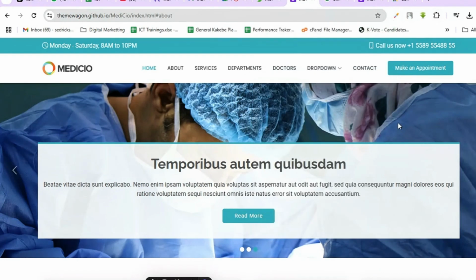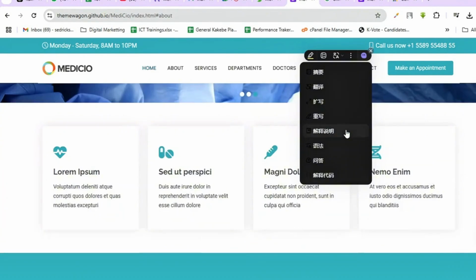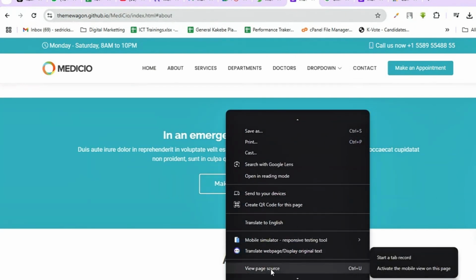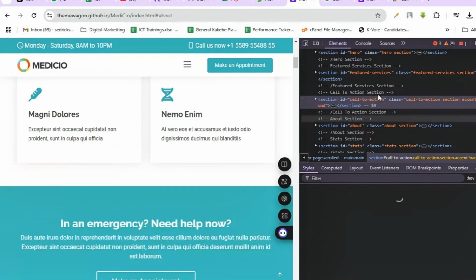Okay, now I realize there are some websites whereby they don't allow you to do any other things added onto it. For example, they don't even allow you to select. This one, at least we can select. So this website, they don't allow color picking. The only option I'm going to use is to inspect this code. I'm going to inspect the code by right-clicking on my screen. Right-click on the screen. Then I say inspect. So you're going to see now, once I inspect this, it's going to show me all the code for the website.